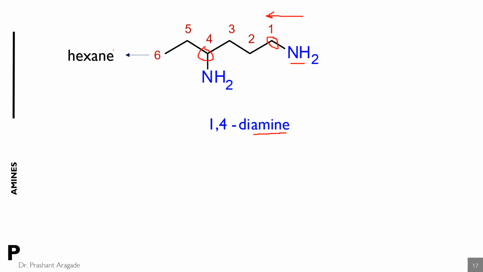So the name of this compound is hexane 1,4-diamine or 1,4-hexane diamine. Remember, the position numbers are separated by commas and the position number and name of substituents are separated by a hyphen.